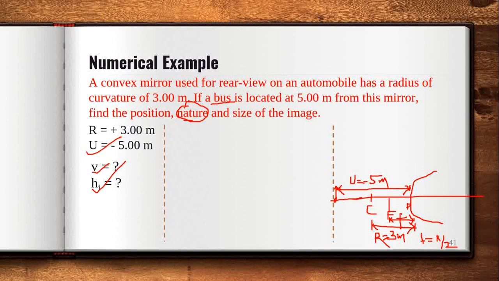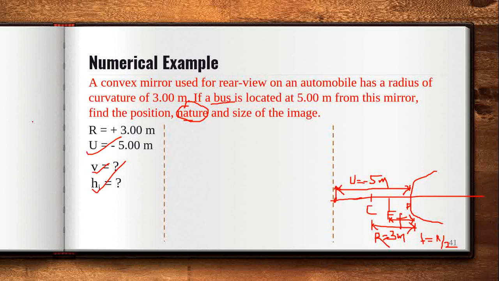For the object distance, the height of the image, or the image distance, those things are numerical values, but nature is always those two terms: either one from erect and inverted, and another one you have to select between real and virtual.